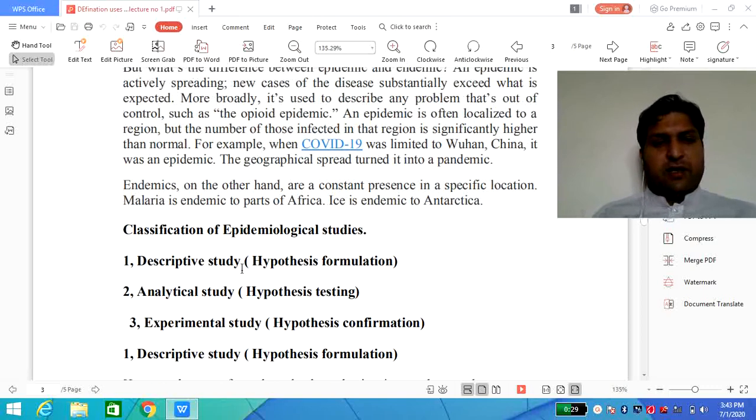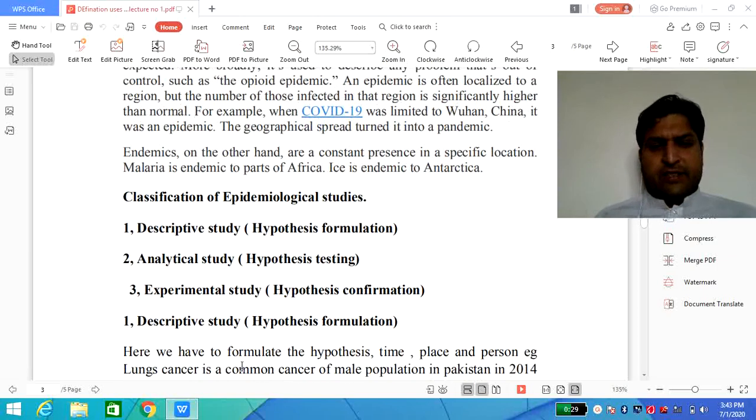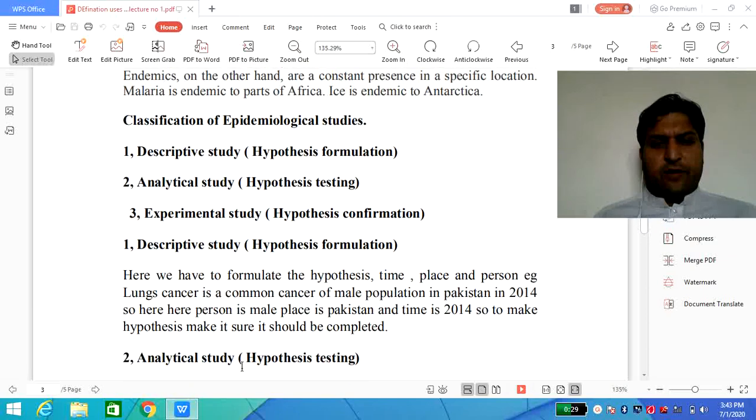In case of epidemiological study, we have the following: the descriptive study or hypothesis formulation; the next one, the analytical study, hypothesis testing; and the next one, the experimental study or hypothesis confirmation. The first one is the descriptive study, hypothesis formulation.